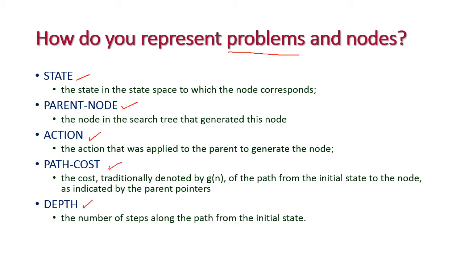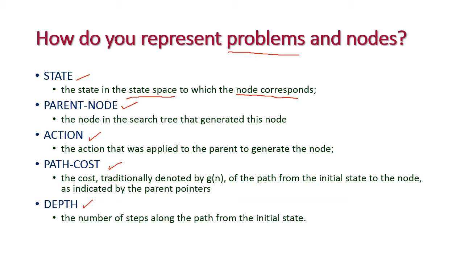State means the state in the state space. State space is nothing but our environment. The state in the state space to which the node corresponds, that is the current state of the particular environment, is called the state. So here we have the initial state, the goal state and in-between states. So many states will be there.